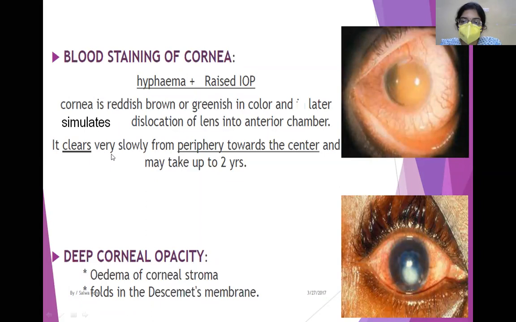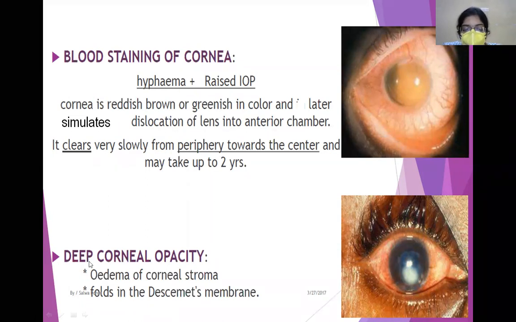So blood staining of the cornea is actually an indication that the hyphema is to be immediately evacuated surgically. Otherwise, the cornea would be stained and it would take a lot of time to clear. If there is blood staining, it clears very slowly and from the periphery towards the center, that is centripetally, and may take up to 2 years. So any sign of blood staining of the cornea is an indication that the hyphema is to be evacuated.